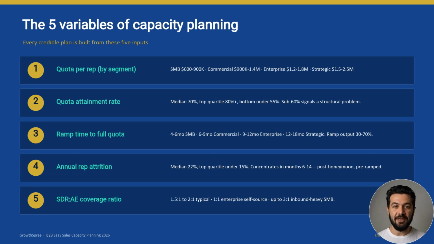Every credible plan is built from 5 inputs. 1. Quota per rep by segment. 2. Attainment, 70% median. 3. Ramp time, 4 months for SMB, up to 18 for strategic. 4. Attrition, 22% a year, concentrated in months 6 to 14. 5. Your STR to AE coverage ratio.